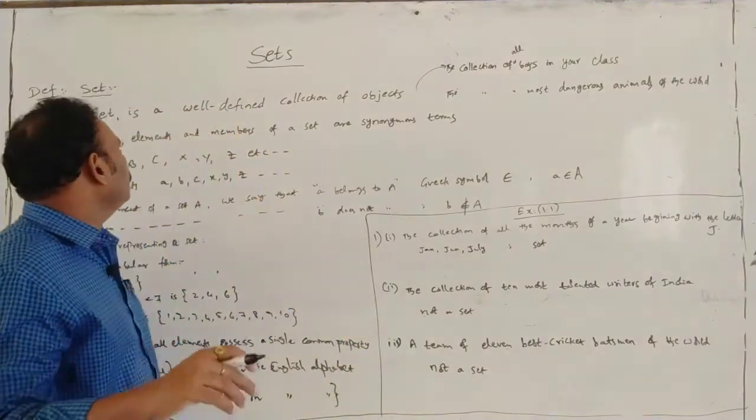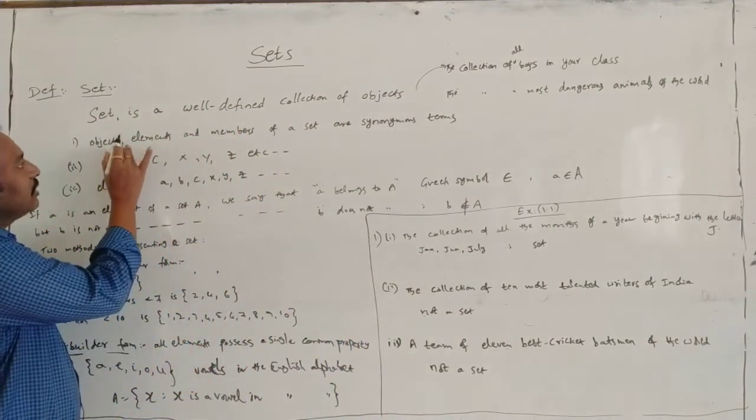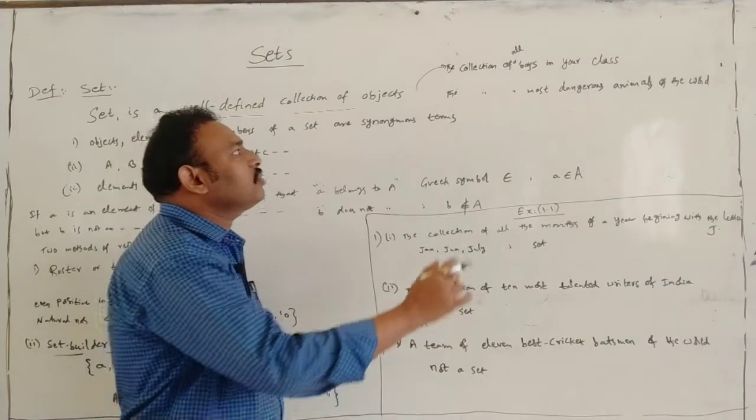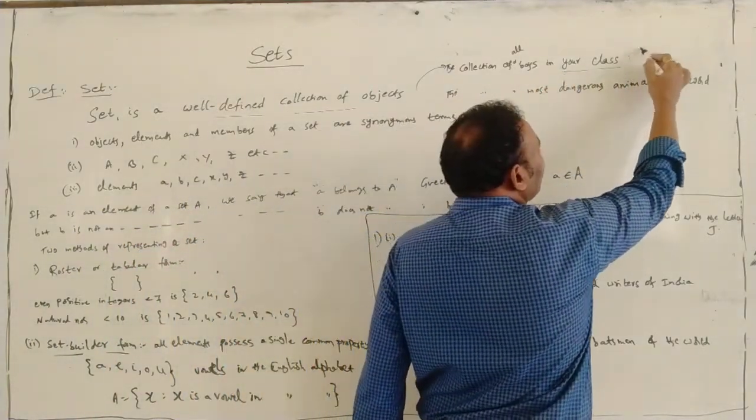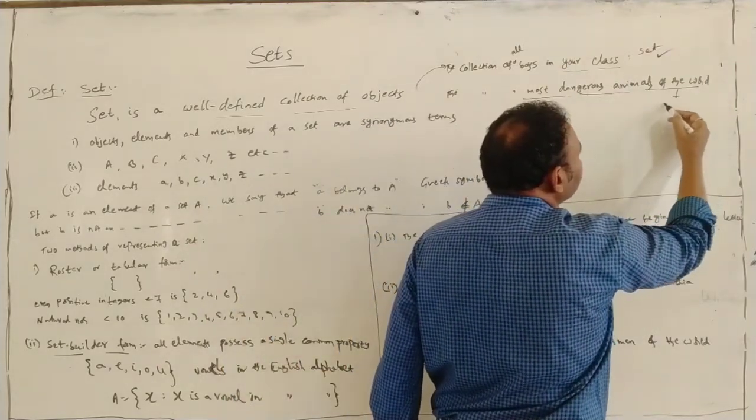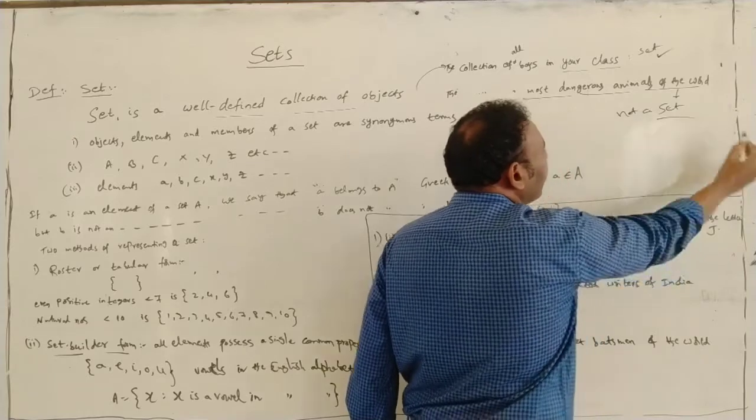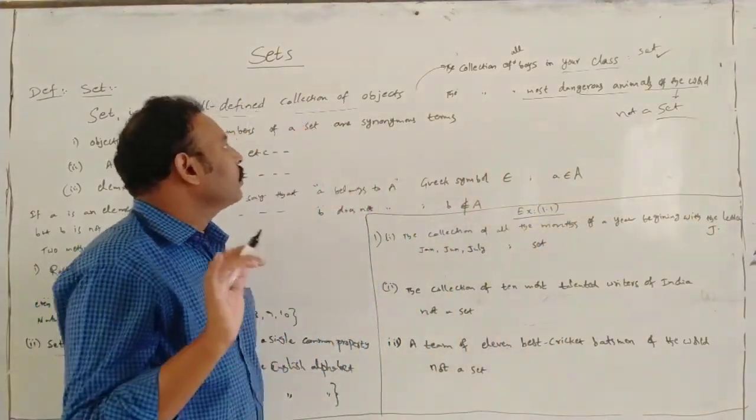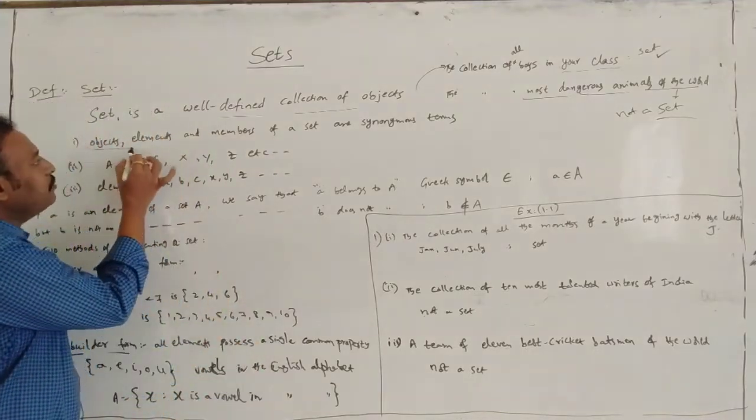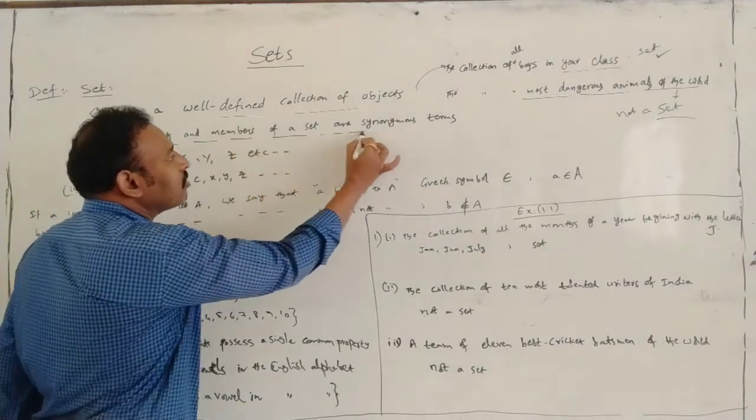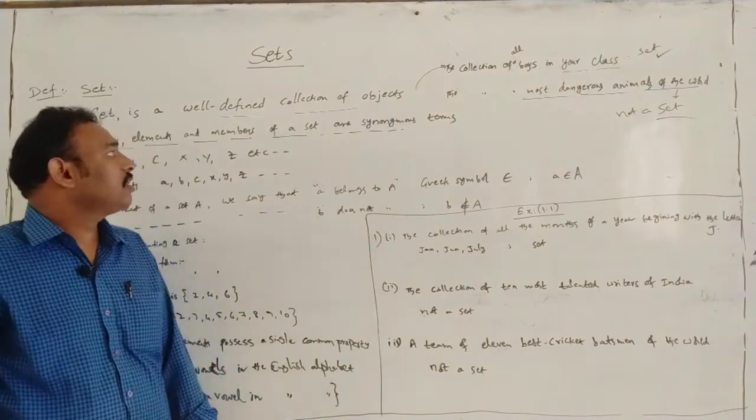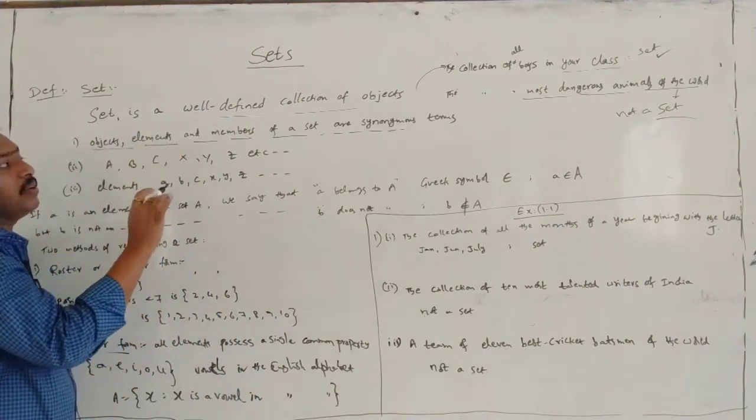Okay, students. Come to the set definition. A set is a well-defined collection of objects. The collection of all boys in the class, it is a set. The collection of the dangerous animals, it is not a set. Like such type of examples I will give later. Next, the objects, elements and members of a set are synonyms.